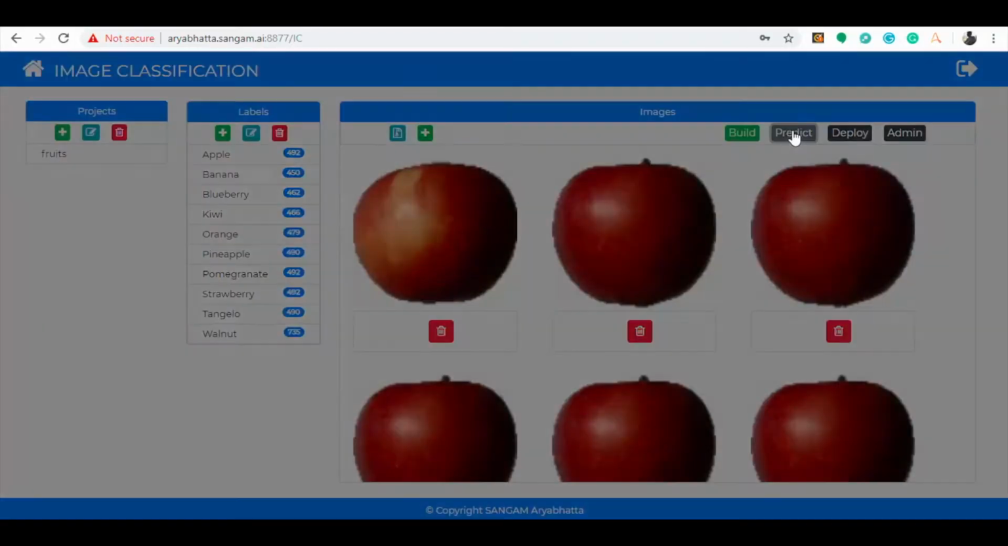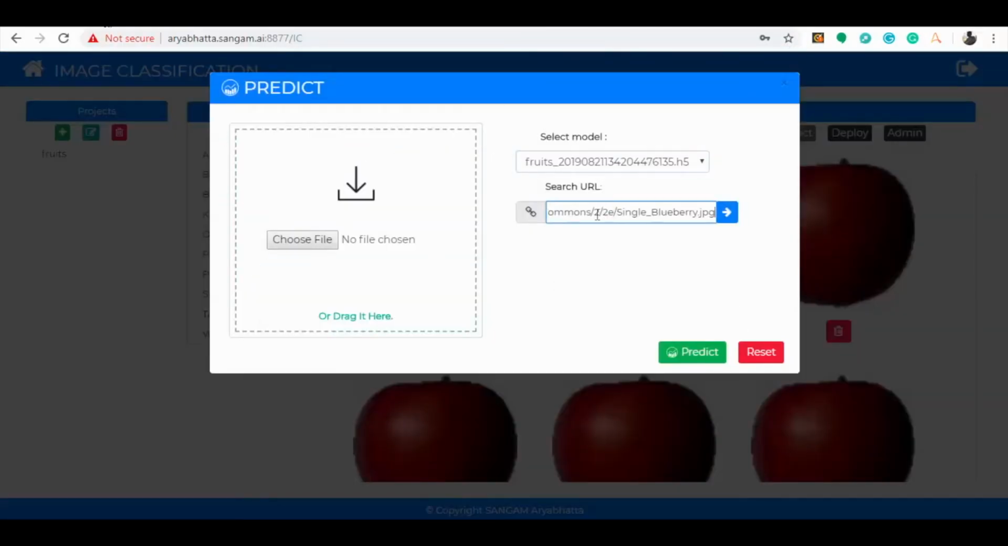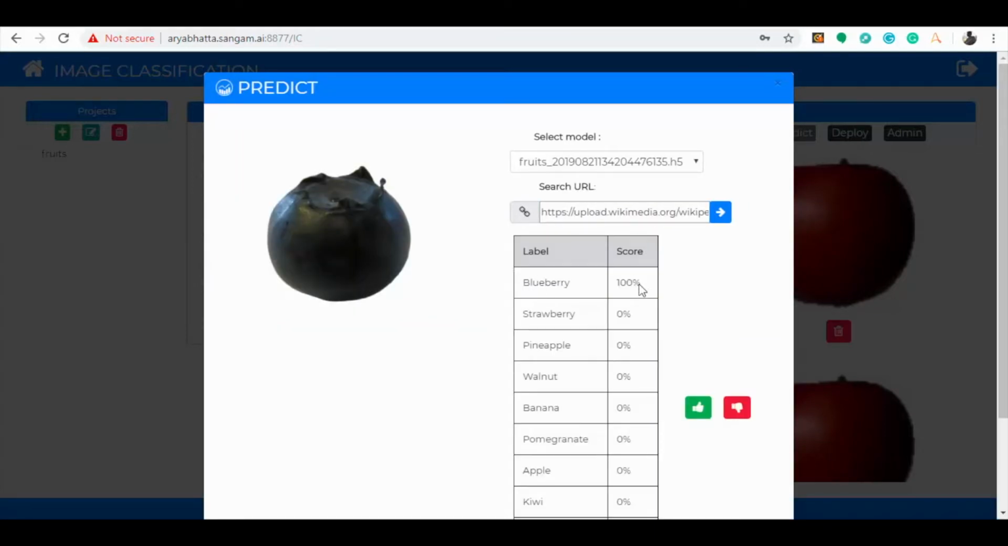Great. Now let us test with a blueberry image URL by selecting the model file. Now click on the predict icon. You can see the image has been successfully predicted as blueberry with given accuracies.